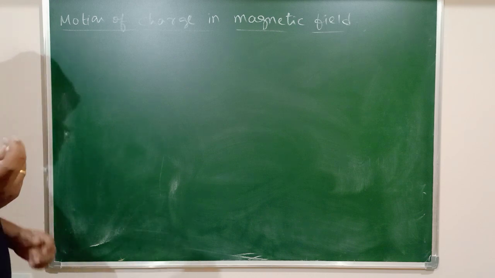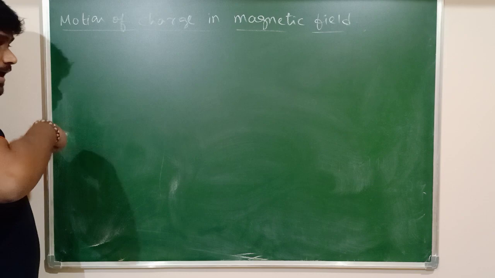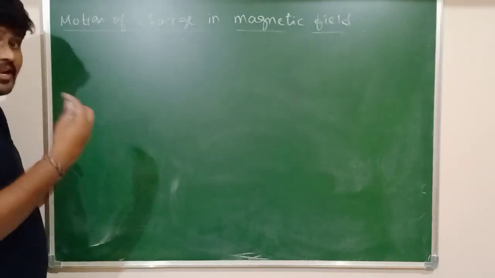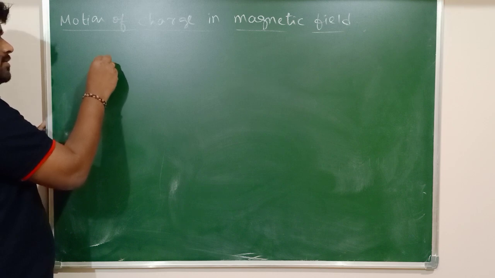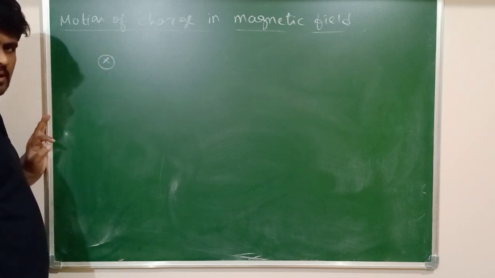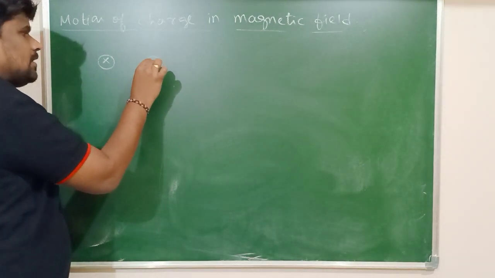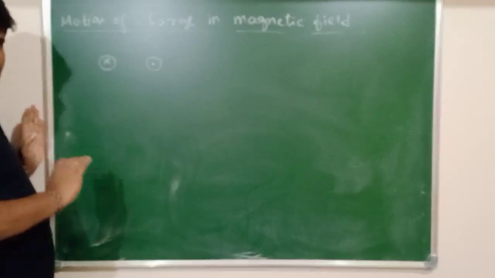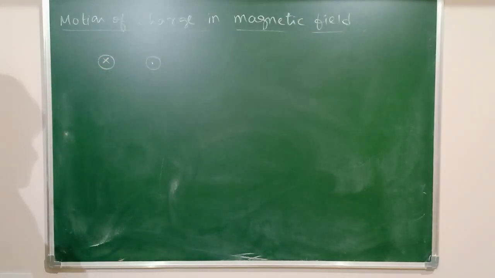And one more thing, let me recall here, a very elementary discussion. The direction of the magnetic field is sometimes represented by the cross symbol, and is also represented by the dot symbol. I guess you know very well when the dot symbol is used and when the cross symbol is used.